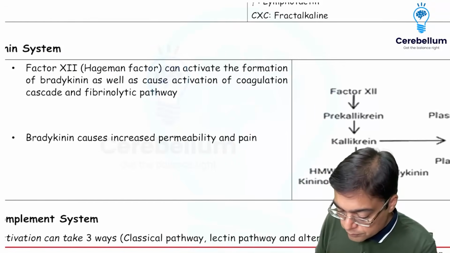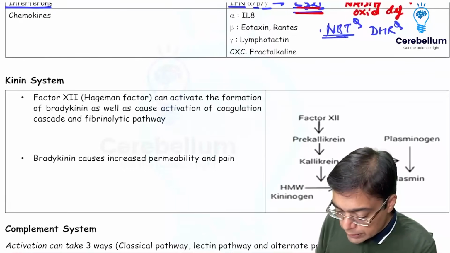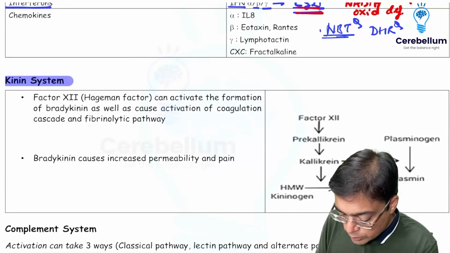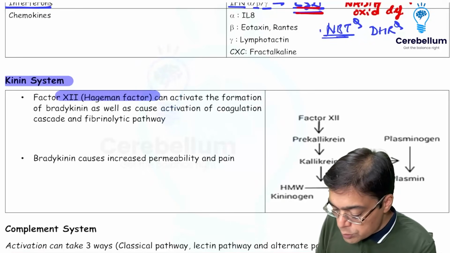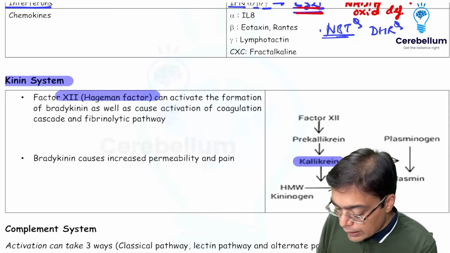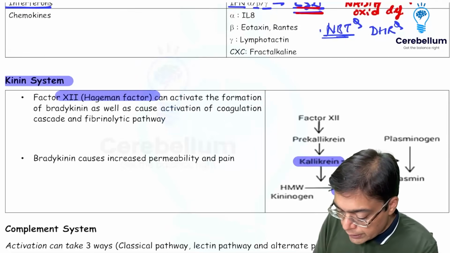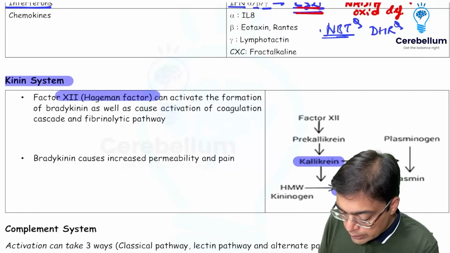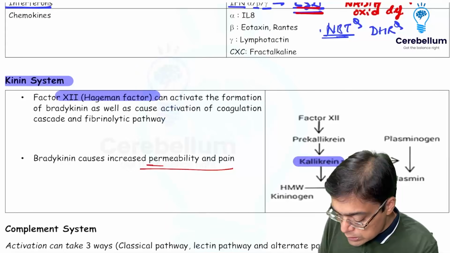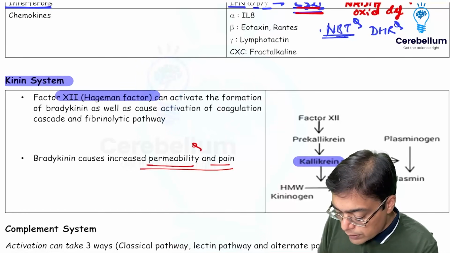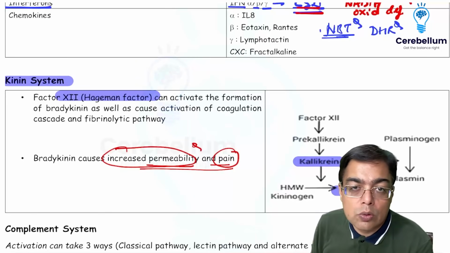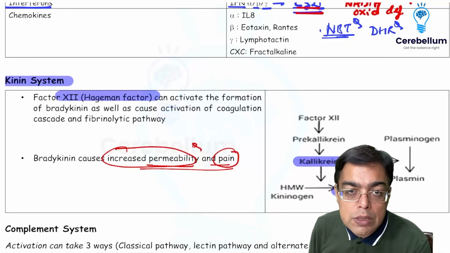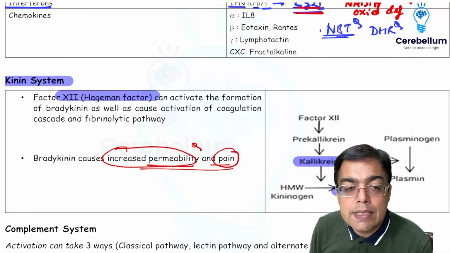Then talking about the chemical mediators which are going to be present in the plasma, just wrapping up the kinin system. It is activated by the presence of factor 12, that's Hageman's factor, and this is going to be responsible for the formation of kallikrein. The kallikrein is going to be responsible for the formation of bradykinin. Why do I want you to remember bradykinin? Because bradykinin is going to be responsible for causing increase in permeability as well as contributing to the development of pain. We talked about the pharmacological correlation as well. Increased bradykinin is going to be responsible for causing dry cough, one of the important side effects that you associate with drugs like the ACE inhibitors.